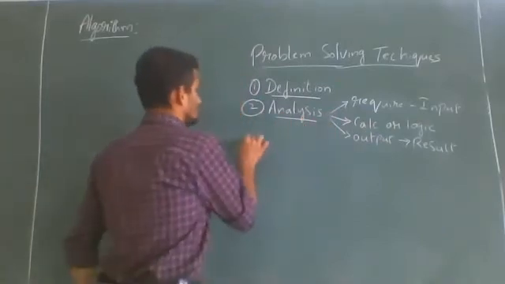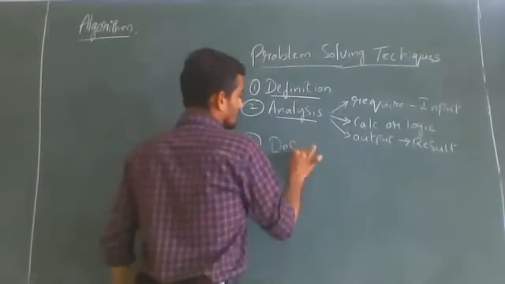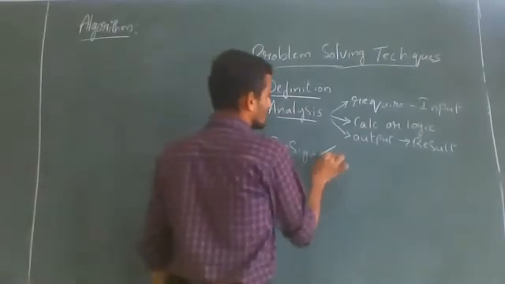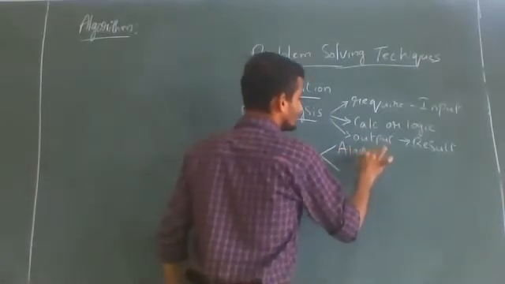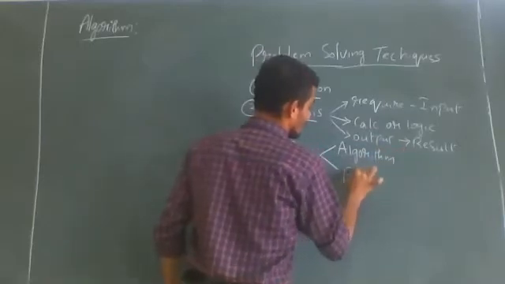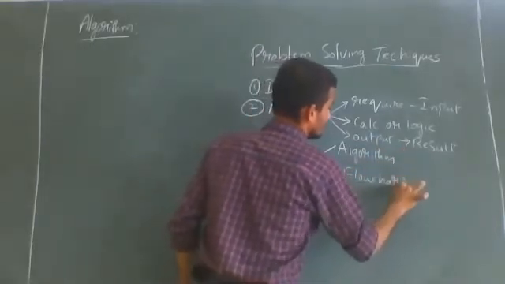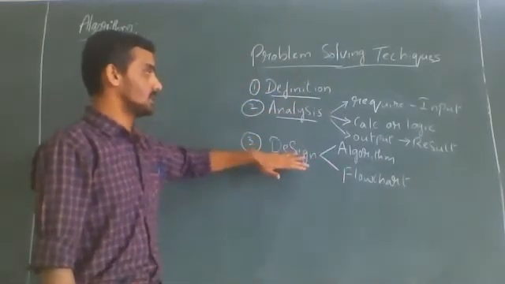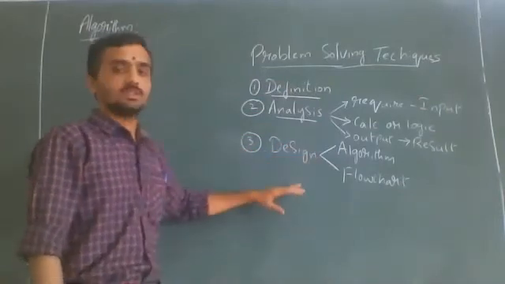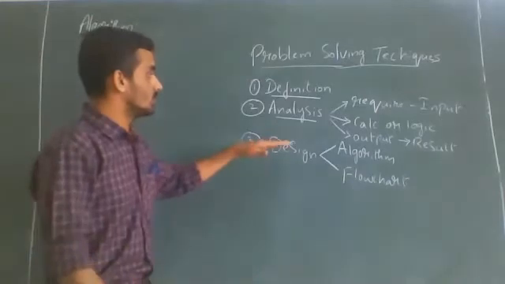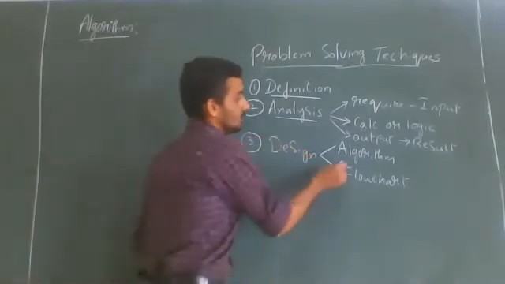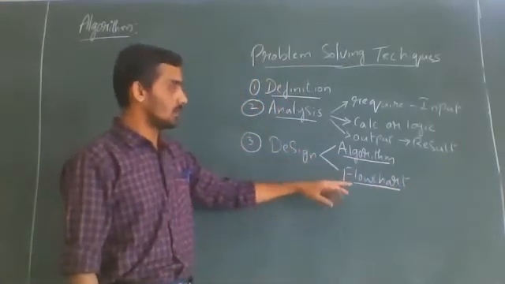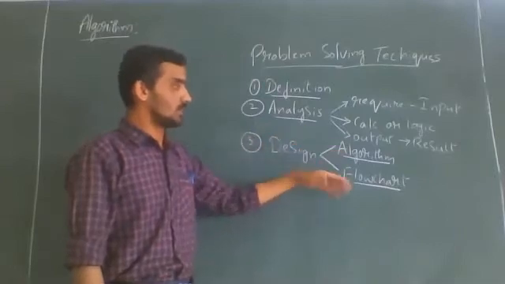Third one, design. Design the solution of the problem. So here we have two things. One is algorithm. Next thing is flowchart. So we have come to the third stage: definition, analysis, design. Now we will stop at the third point. Still there are four points, and if I tell everything, it may be confusing for you. So we can stop at the third stage, that is writing the algorithm or a flowchart. Design the solution of the problem by writing the algorithm or a flowchart, or we can say by writing both algorithm and flowchart.